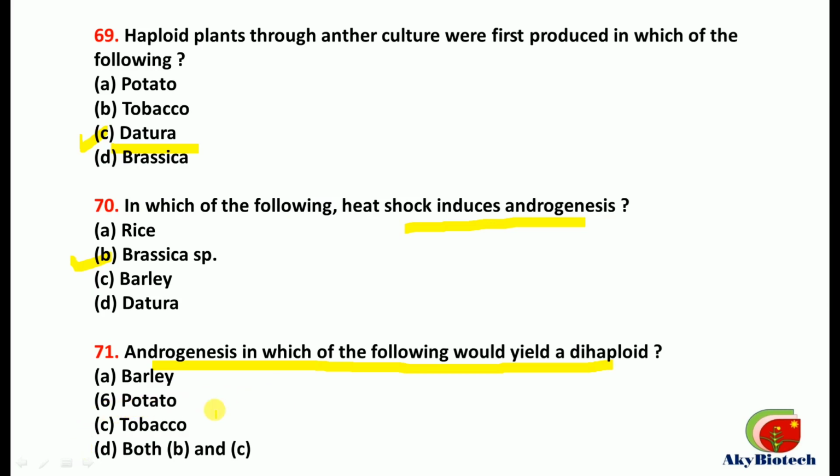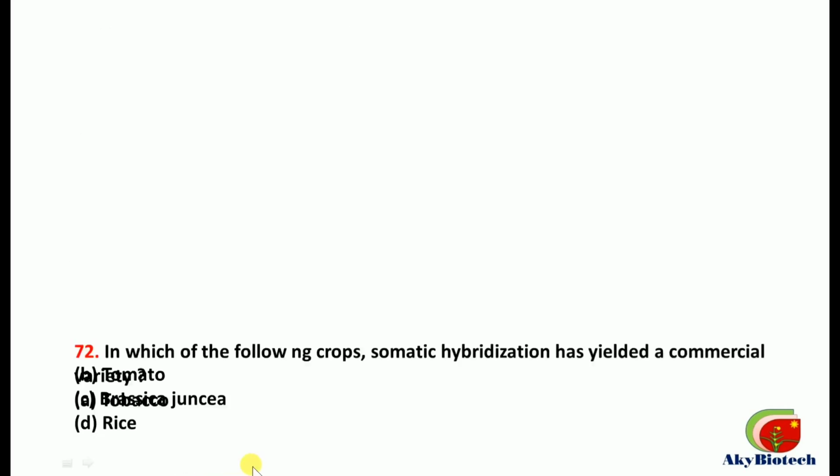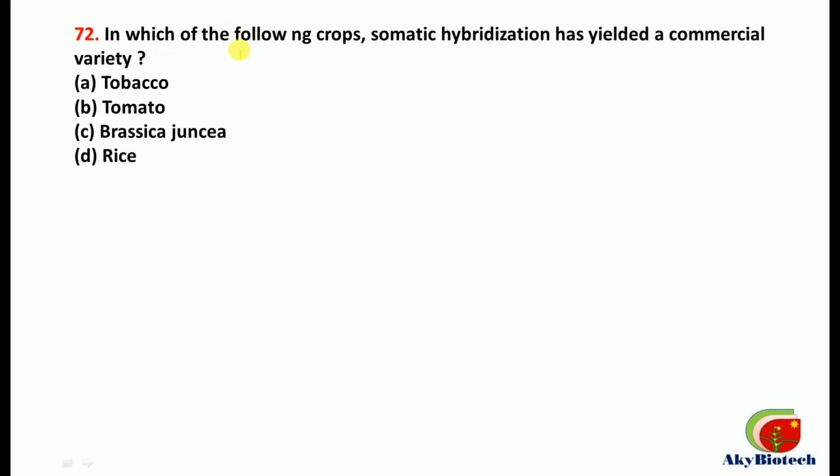In case of potato, this one is a correct option, and also this is the correct option, that is tobacco. So D part is correct, that is both B and C. Question number 72. In which of the following crops somatic hybridization has yielded a commercial variety? So it has led to a commercial variety. In this case, that is A part, that is tobacco.